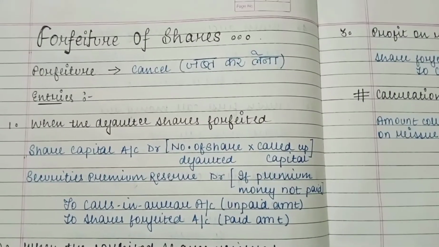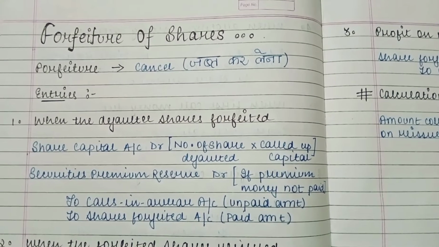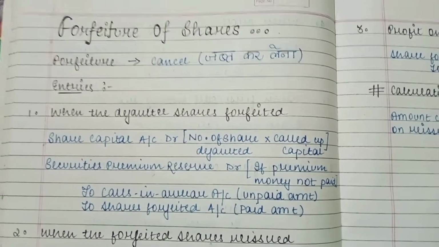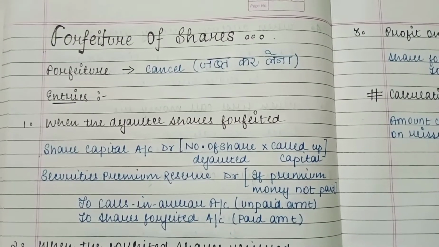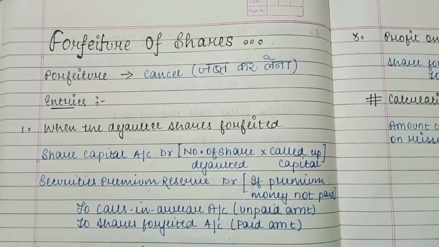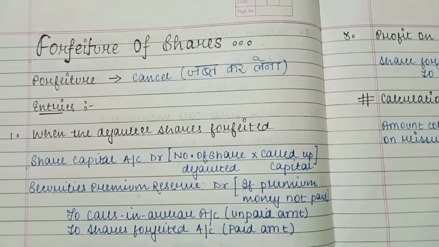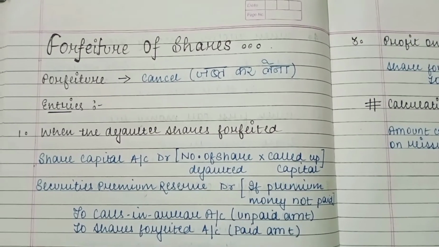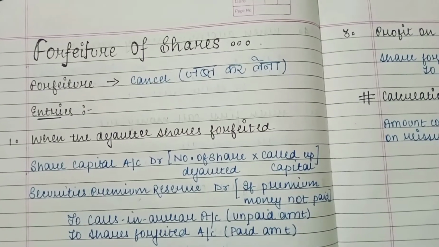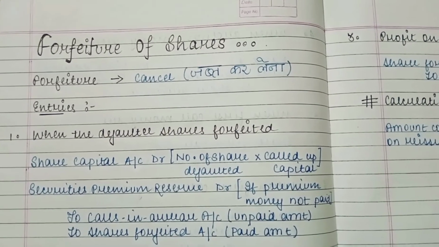In the previous video, I said when the company receives the application money, the entry is bank account to share capital account. It means that the share capital account is credited at that time when the company is receiving the amount. So when the company is cancelling those shares, in order to close the share capital account, it will debit the share capital account with the amount that it has called up from the shares.